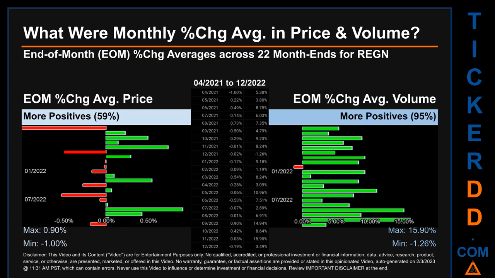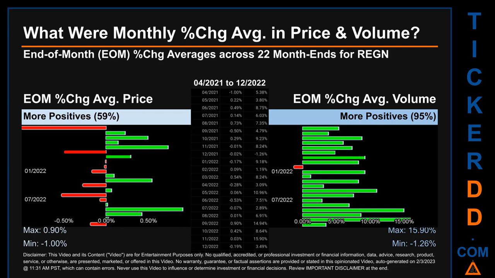What were end-of-month percentage change averages in price and volume for REGN? The monthly average of percentage change in price and in volume were calculated for each of the 22 month ends. That calculation took daily percentage changes and averaged them for each given month. If a month end came out negative, then it means that the month summarily saw a negative change. From 04/2021 to 12/2020, 13 out of 22 month ends had a positive percentage change in average price.